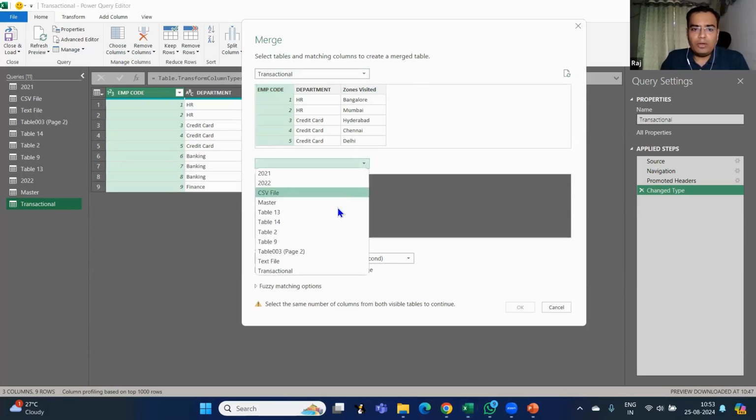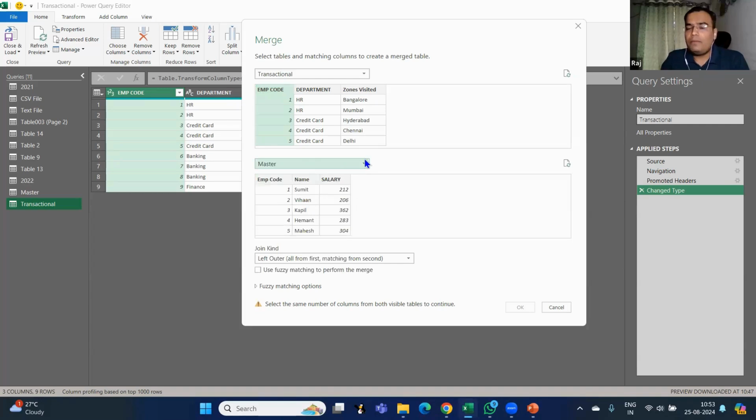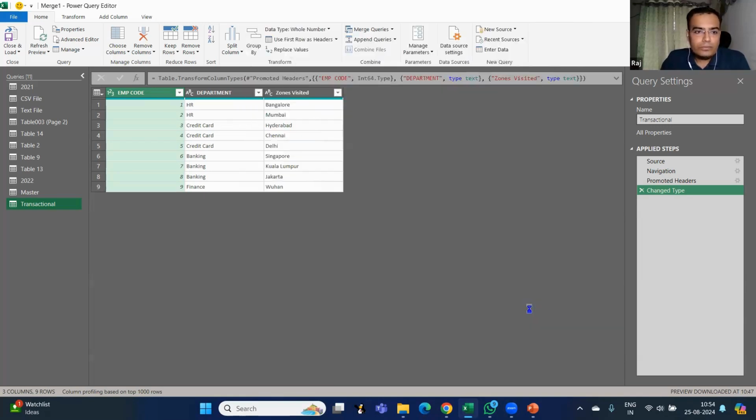Here, I am going to select the second table, which in my case is master. Again, I just click on this employee code. That's it. The most important part in this entire thing is to select the columns. First you select the tables, transactional and master, and then select the common ID. What is the common ID between the two? Employee code. So I'll click on employee code and press OK.